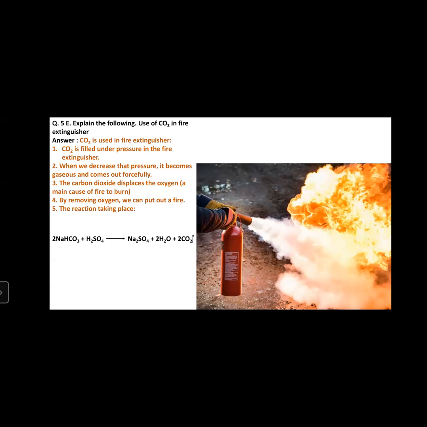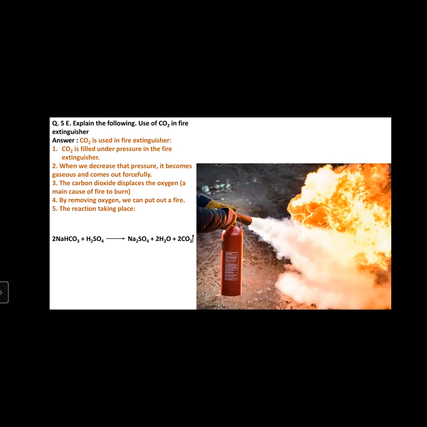The fifth point is what kind of reaction takes place in the cylinder for CO2 to come out, given as below. 2NaHCO3, sodium bicarbonate, plus H2SO4, sulfuric acid. When this sodium bicarbonate and sulfuric acid get mixed together, Na2SO4, sodium sulfate, forms, plus 2H2O, water molecules, and 2CO2. The upward arrow shows that CO2 is in gaseous state.